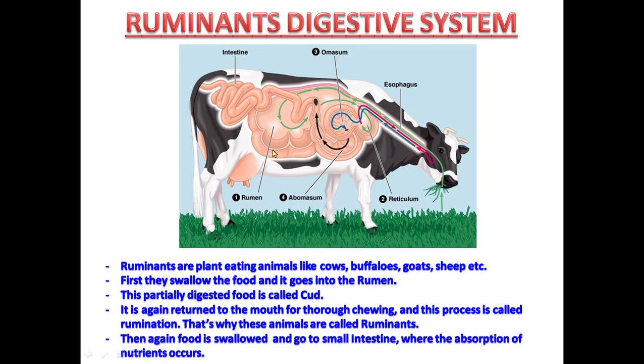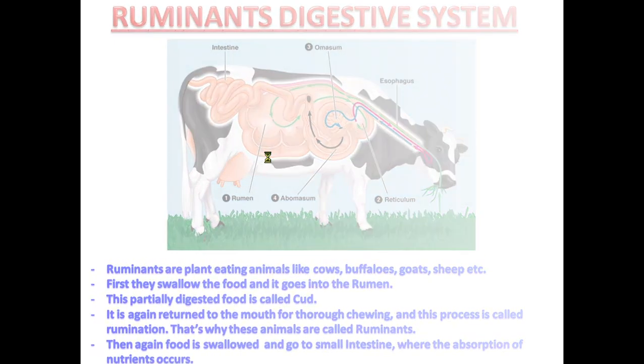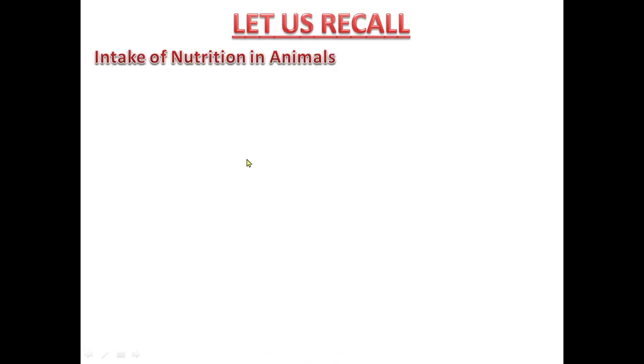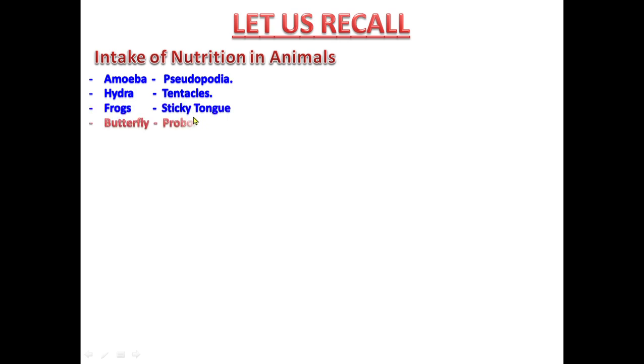So that is how we have learned all these 3 points. Now let us recall what we have learned. Intake of nutrition: in animals like amoeba, with the help of pseudopodia it takes food. Hydra, with the help of tentacles, takes food. Frogs, with the help of sticky tongue, take food. Butterfly with the help of proboscis. Mosquito with the help of proboscis. And spider with the help of injecting digestive juice into its prey.